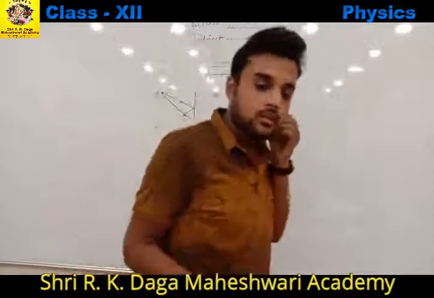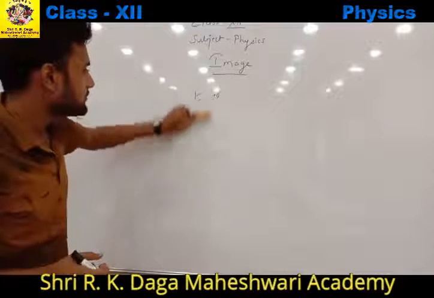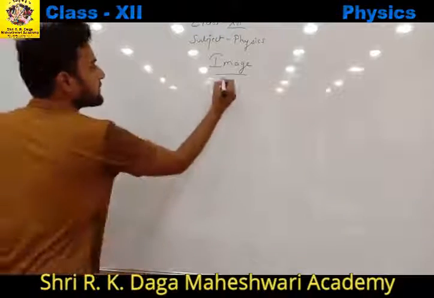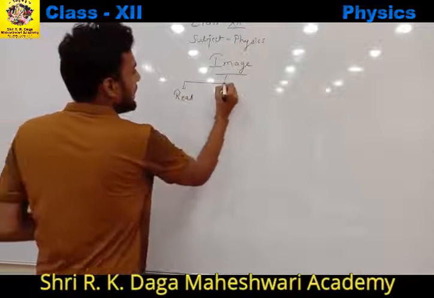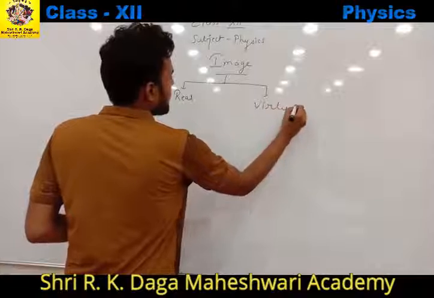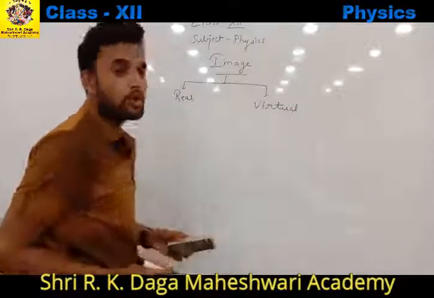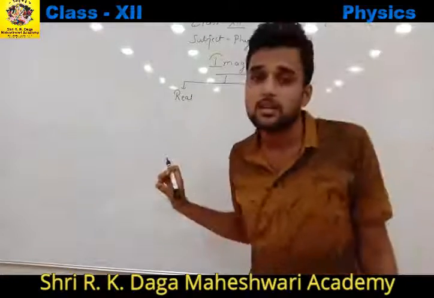Now there are two types of images. The first one is real image and the other one is virtual image. Now what do we mean by real image? Real image से हम क्या समझते हैं?